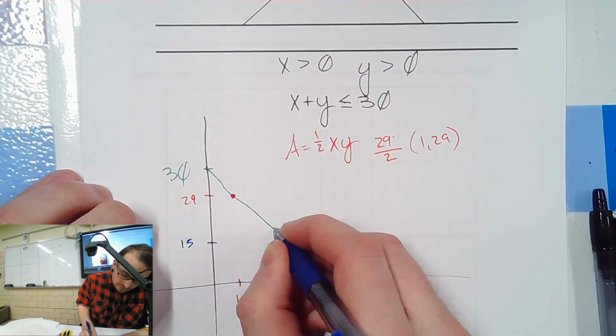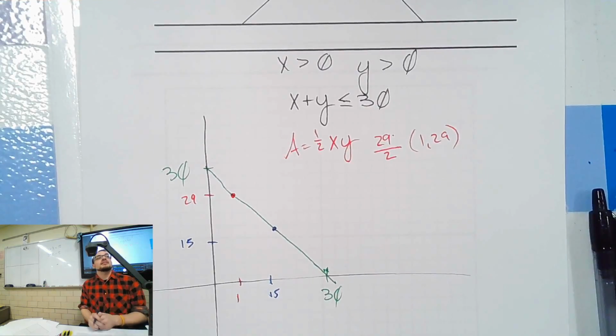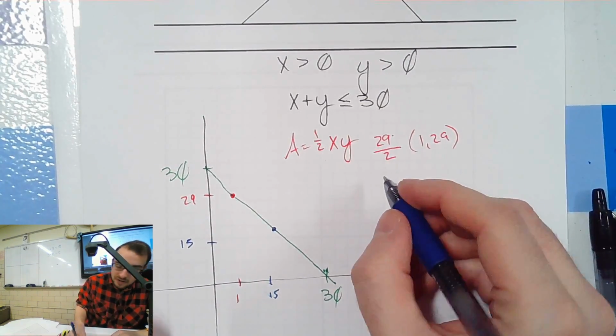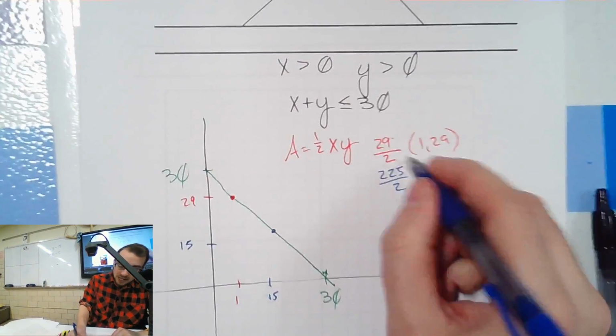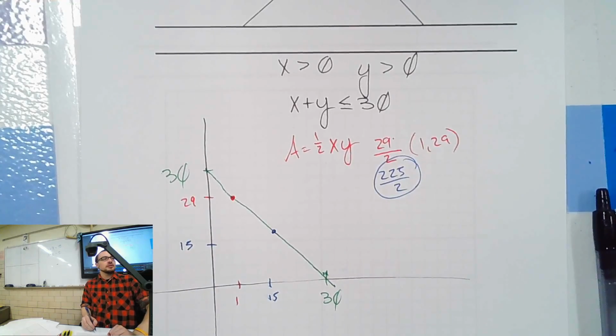15 times 15, what's that? 30. Just kidding, that's addition. 15 times 10 is 150. 15 times 5 is 75. 75 plus 150 is 225. 225 divided by 2. Is that bigger than 29 over 2? Yes. That's actually going to be the best answer for this one.